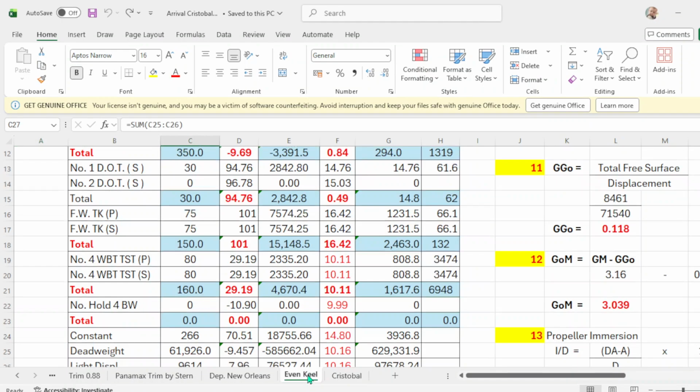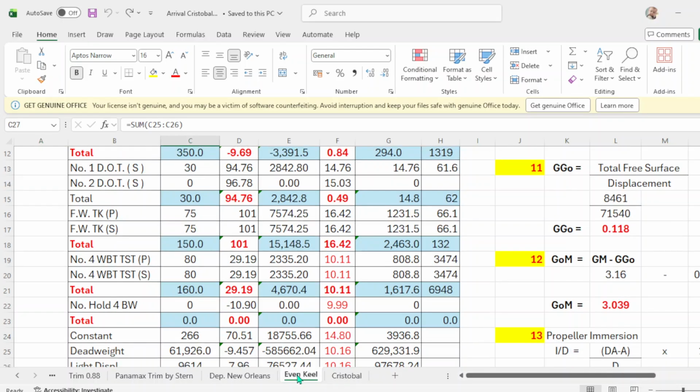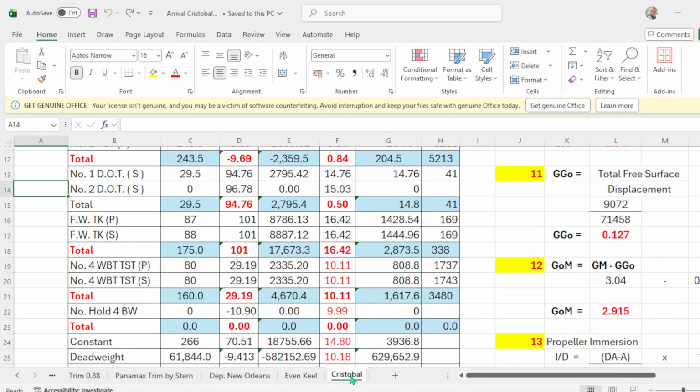In New Orleans, freshwater is 150. Then in Cristobal, freshwater is 175. So there are 25 metric tons of freshwater produced.